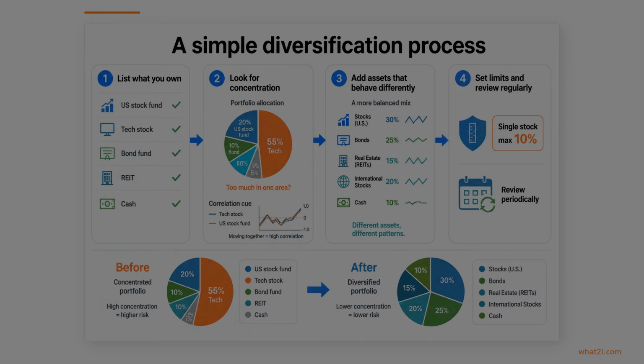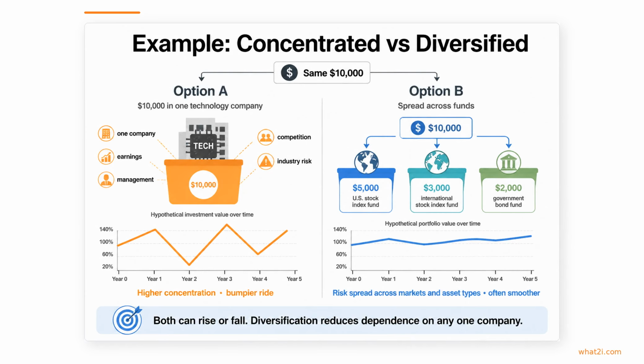With the same $10,000, putting it all into one technology company means your result depends heavily on that company's earnings, management decisions, competition, and the industry's ups and downs. Spreading the money across a U.S. stock index fund, an international stock index fund, and a government bond fund means risk is shared across many investments and asset types. A diversified mix can still lose value when markets fall, but it often has a smoother ride than owning just one stock.